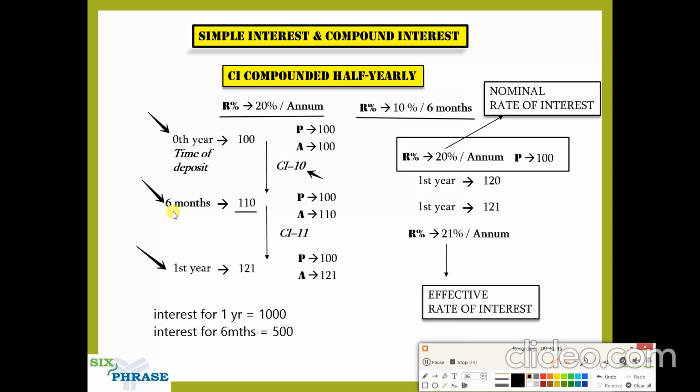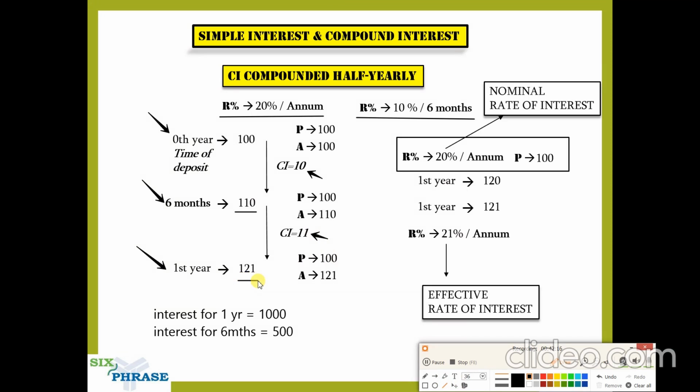Now at this point, you apply 10% again, because for the rest of the 6 months, from 6 months to 1 year, the time period is again 6 months, right? The rate of interest is again 10%. So we apply 10% on 110, and what you get is 11 rupees. That is 10% of 110. So finally you get 121 at the end of 1 year.